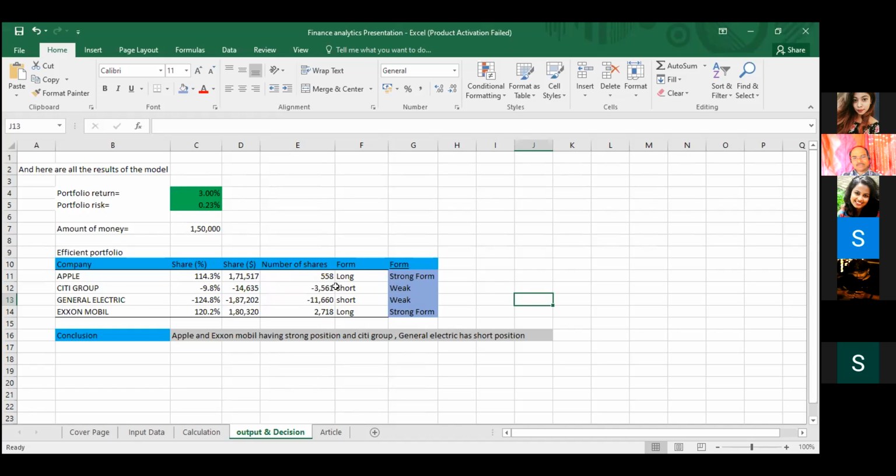Apple has a long position and it is a strong firm, and likewise Citigroup and General Electric and ExxonMobil go on. Coming to the conclusion part, Apple and ExxonMobil have a strong position, and Citigroup and General Electric have a short position. And coming to the article,